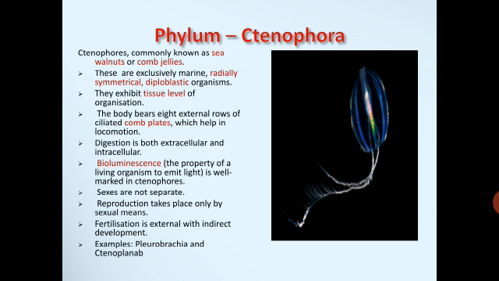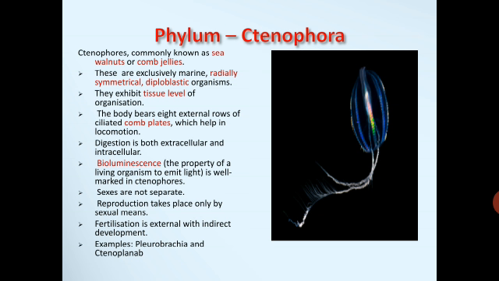Coming to the next phylum, phylum Ctenophora. Ctenophores are commonly known as sea walnuts or comb jellies. Ctenophora is a small phylum of marine diploblastic animals with tissue level of organization which lack stinging cells.